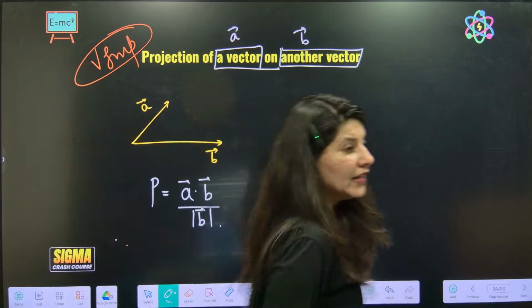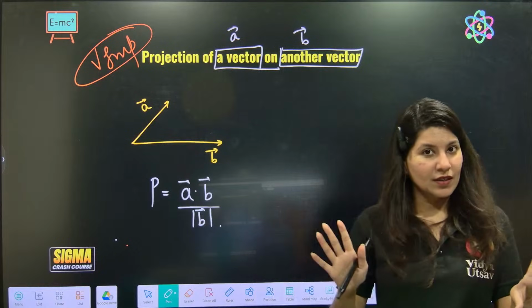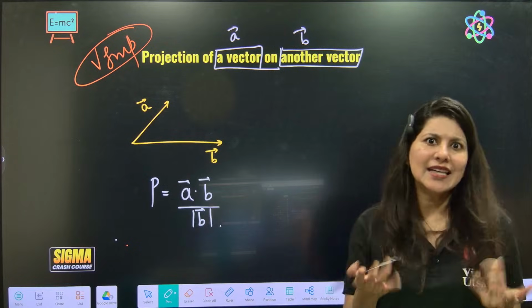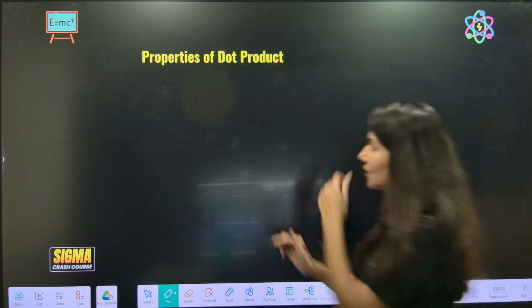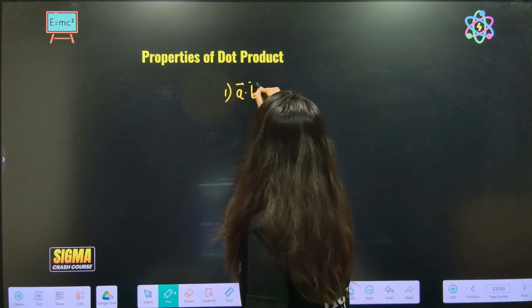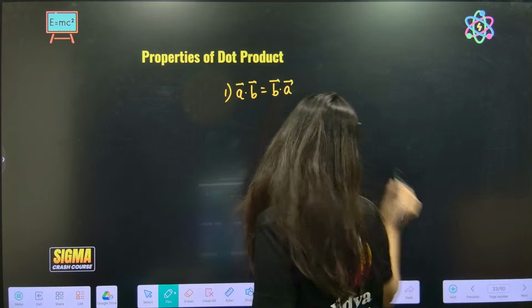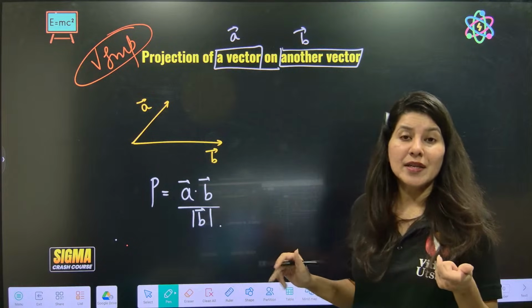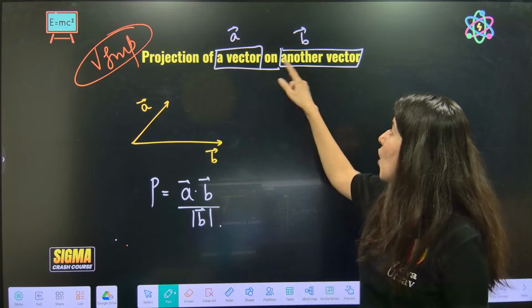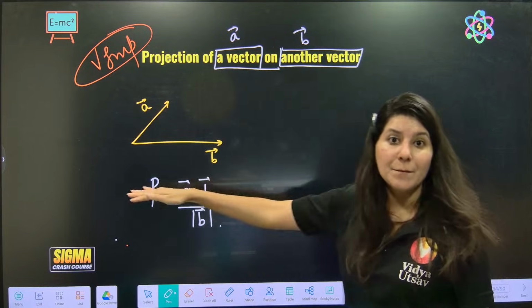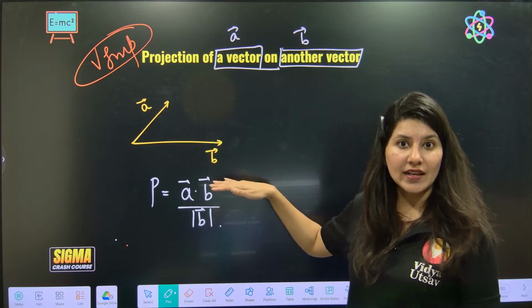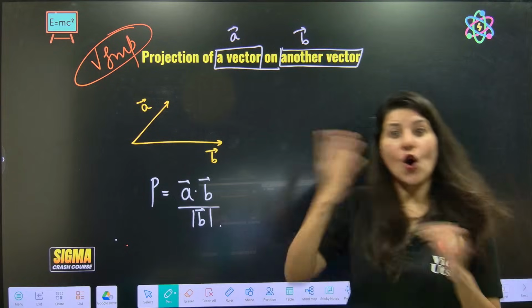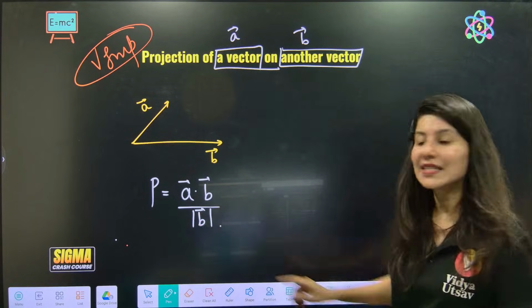Understand that two vectors are involved. Correct? You just have to take the dot product A dot B. By the way, A dot B and B dot A are both the same. Let me tell you a property of the dot product: A dot B is equal to B dot A. So A dot B upon, in the denominator, which vector will be written? On which vector are you taking the projection? B vector. B vector is the base vector, so the base vector will be in the denominator. The projection of A on B, so B is in the denominator.